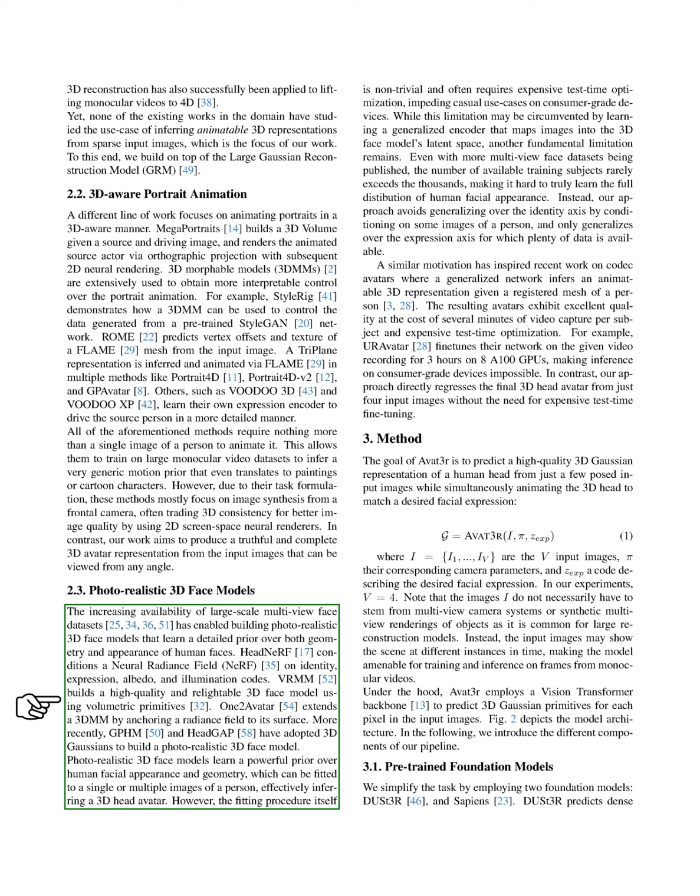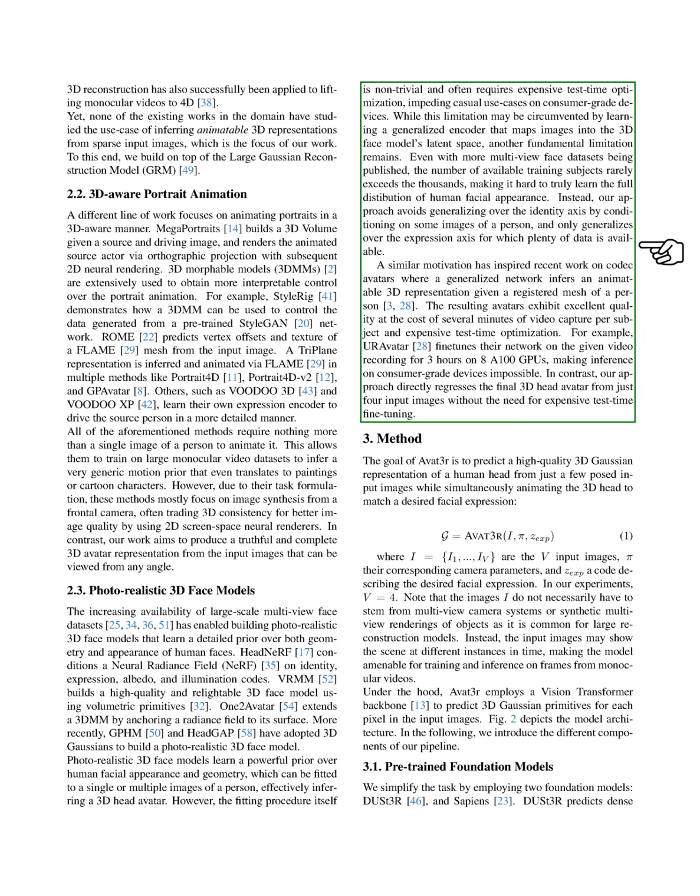These models learn a strong prior on human facial features, allowing them to fit a 3D head avatar from one or more images. However, the fitting process can be complex and often requires costly optimization, making it impractical for everyday use on standard devices. While a generalized encoder could help, a key limitation remains. The number of training subjects is often limited, making it difficult to capture the full range of human facial appearances. Our approach addresses this by conditioning on specific images of a person and generalizing only over expressions, where we have ample data.